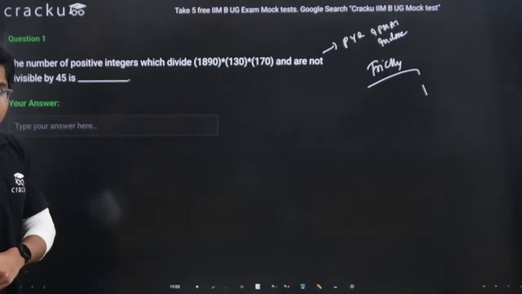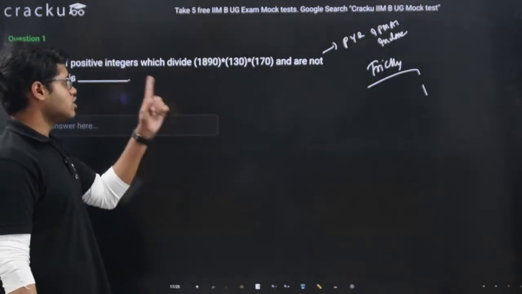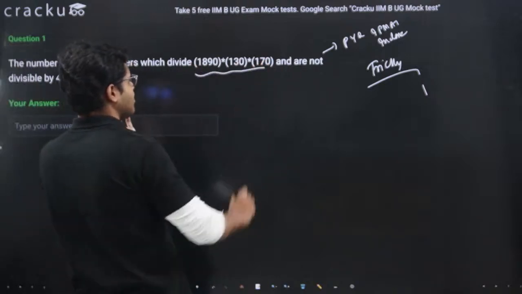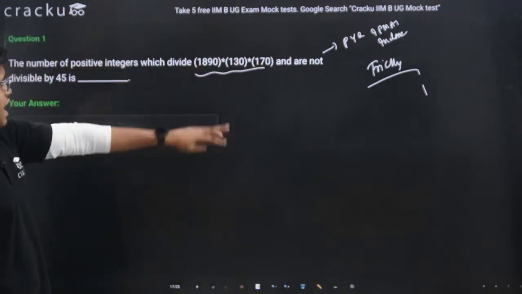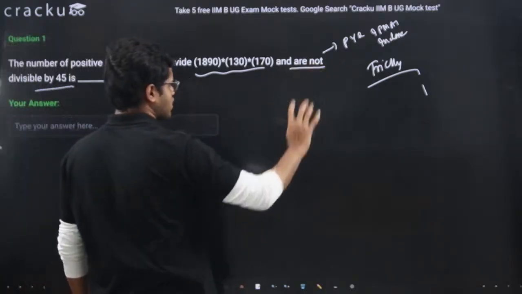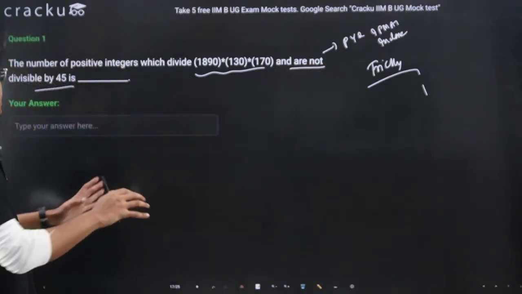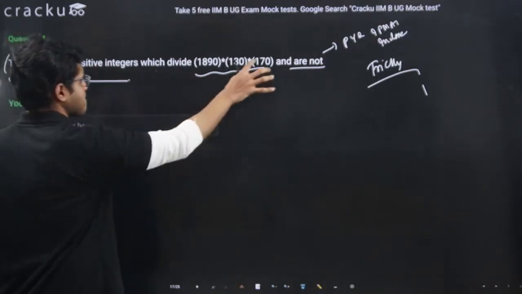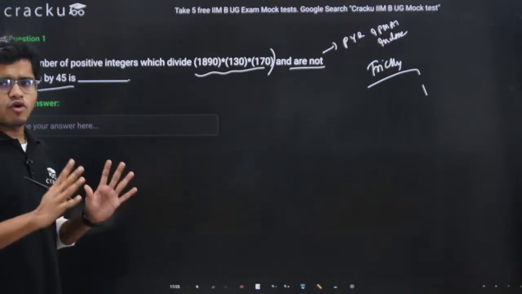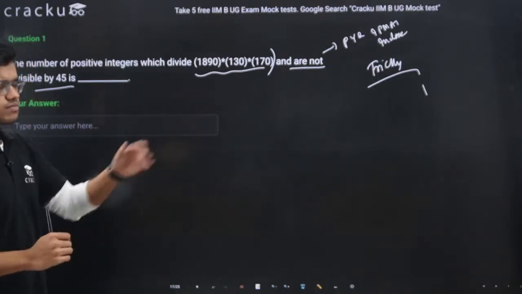Number of positive integers which divide 1890 into 130 into 170. So we are having a number, fine. But which are not divisible by 45. Which are not divisible by 45. First, let's understand the first part of the question. First part is telling number of positive integers which divide this.